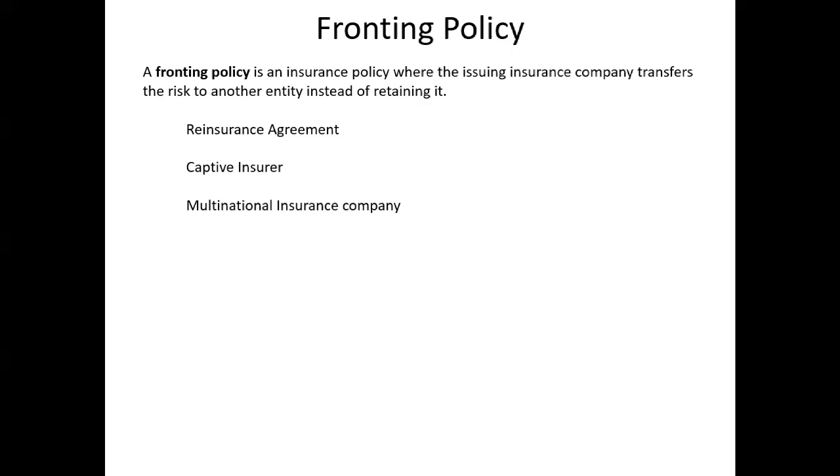It could be different scenarios, but the core thing you need to understand is that the issuing company issues a policy but completely transfers, 100% transfers, the entire risk to another entity. That other entity could be, as I told you, a captive insurer, a regular multinational insurance company, or a reinsurance company.